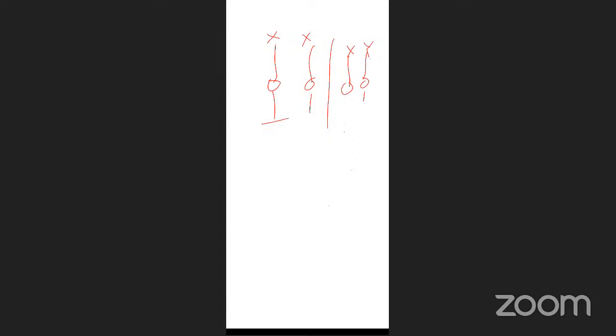Before gamete formation, this is duplicated. Duplicated means doubled. X, this is also duplicated, X and X. Here same, X, Y duplicated, Y. Now doubled.